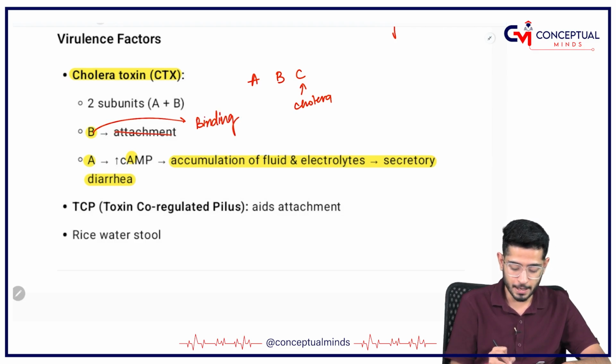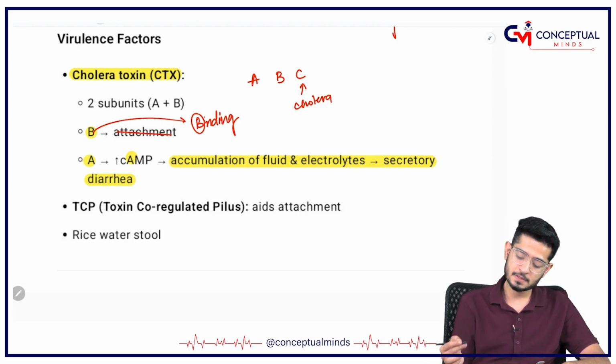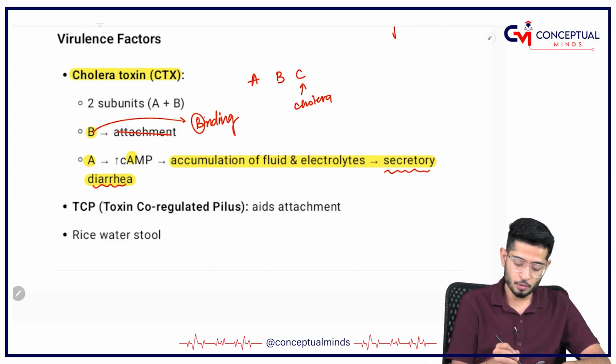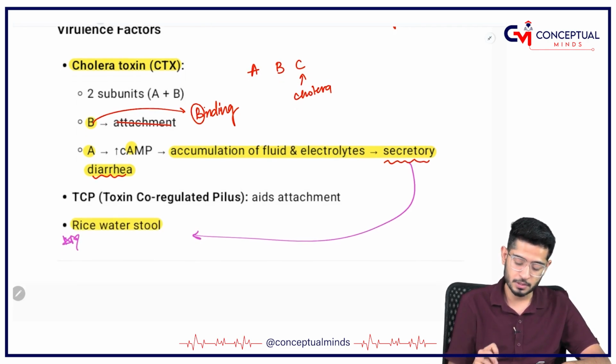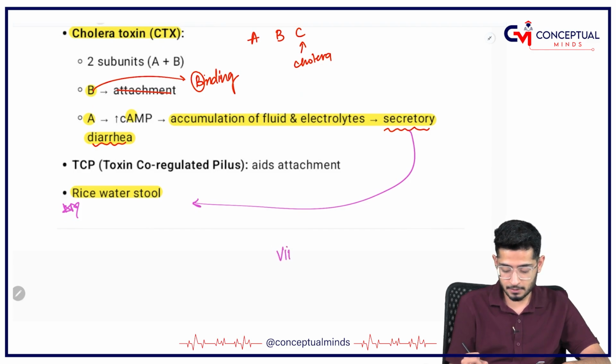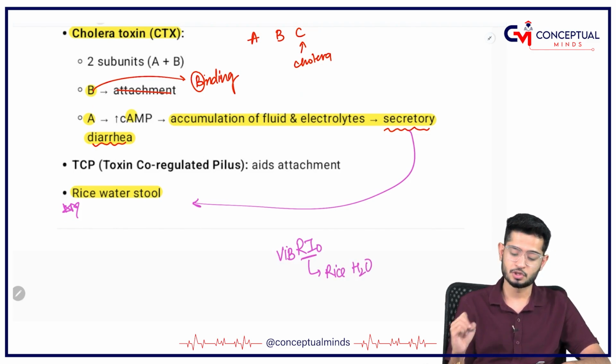B for binding. So you can easily remember. Okay. So that is why it is responsible for causing secretory diarrhea, and everybody should know that this secretory diarrhea is just watery. That means it is having rice watery stools. This is the most important question anyone can get. Remember the mnemonic or the spelling, RI is coming in Vibrio. This is the rice watery stool.